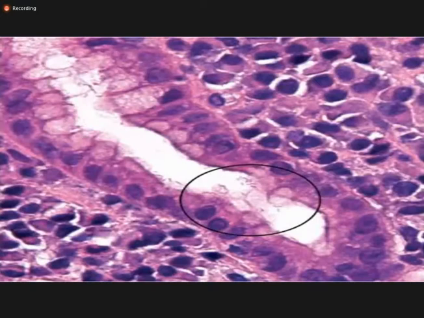So this is the hematoxylin and eosin slide of gastric biopsy, and this is the gland. Again, you can appreciate the gland, and on both sides is the lamina propria. So within the lumen of the gland, you can see the linear curved organisms.